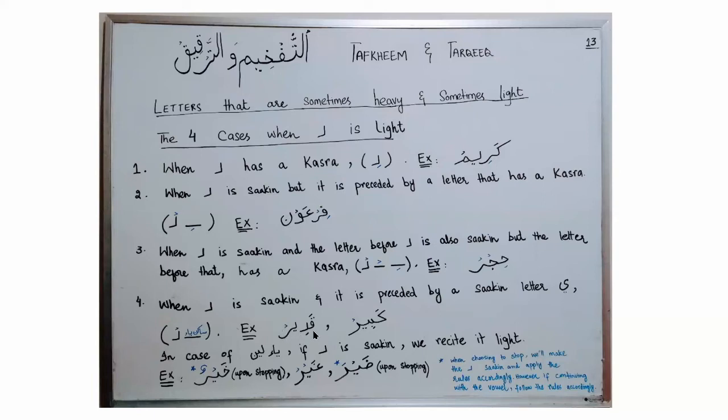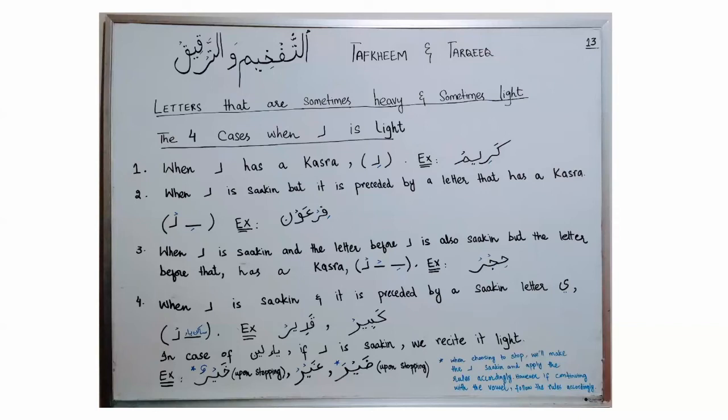You will say Qadir, Kabir. You will not say Qadir, Kabir. Both of them are not right because I'm reciting letter Ra with tafkhim. So I have to make this Ra light. Qadir, Kabir. So in a situation when letter ya comes in a lean condition, what is a lean condition?